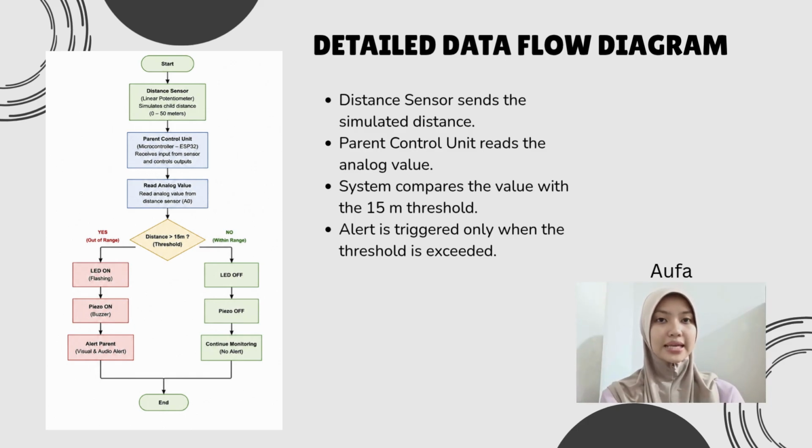On the other hand, if the simulated distance is 50 meters or below, the child is considered to be within the safe range. Therefore, both the LED and the piezo speaker remain off, and the system continues monitoring the child's distance continuously. The decision-making process enables the system to provide immediate alerts only when necessary, helping parents respond quickly when the child moves beyond the safe distance.